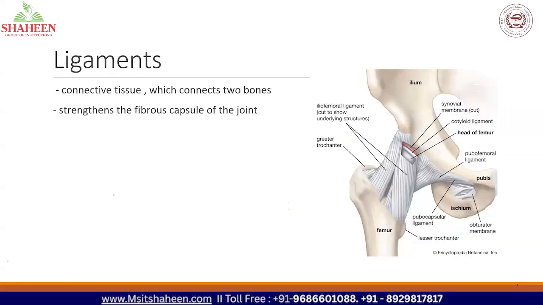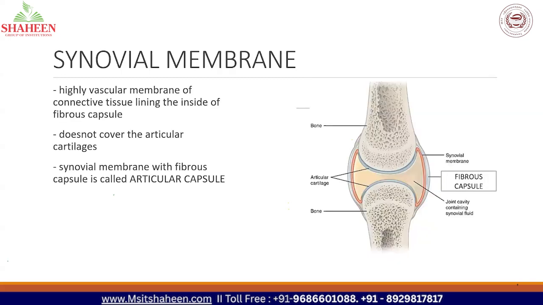Then ligaments are connective tissue which connects two bones, and the function is to strengthen the fibrous capsule of the joint. Then the synovial membrane is very important. The definition is a vascular membrane of connective tissue lining the inside of the fibrous capsule. It is absent over the articular cartilage.